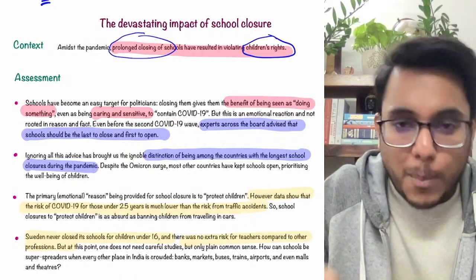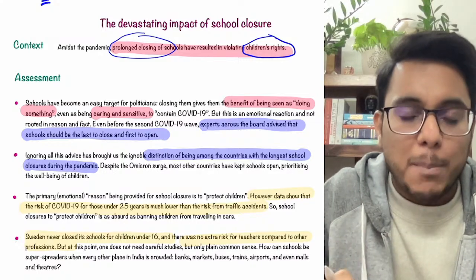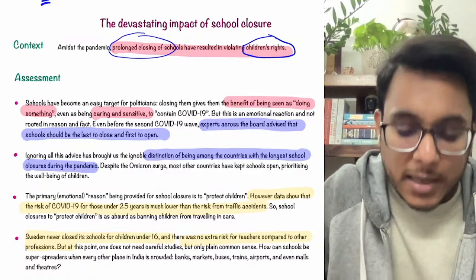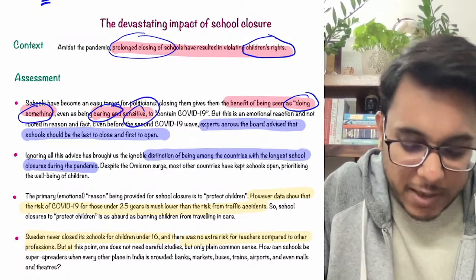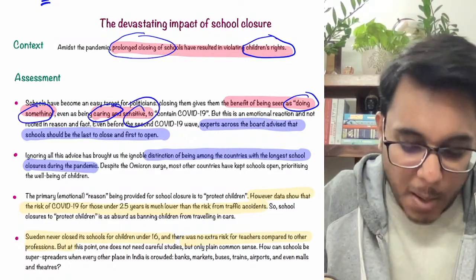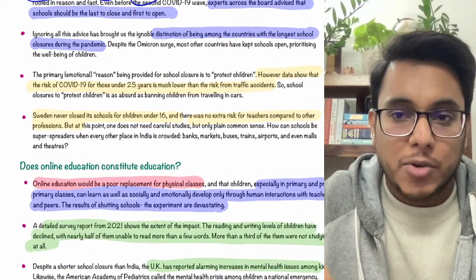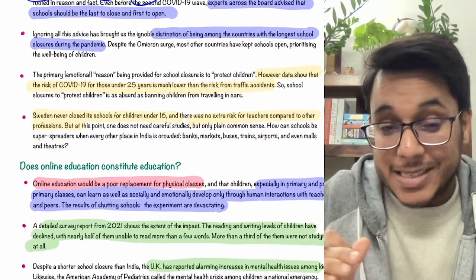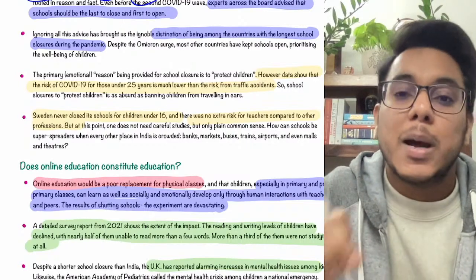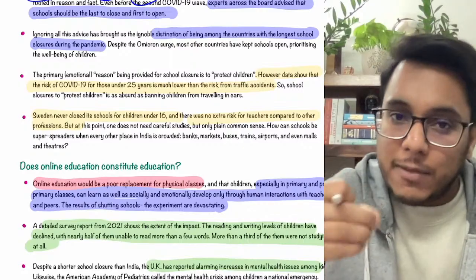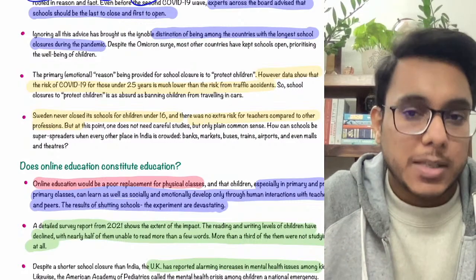Now it has been said that for politicians, closing down the school is a very easy thing, because they want to be seen that something is being done. So in order to be seen as caring and sensitive, they close down the school. But experts around the world have said that closing the school is not a good strategy. According to them, schools need to be the last to be closed and the first to open. But what we do in India is the opposite. We first close the school and open it last, which is a very absurd policy.